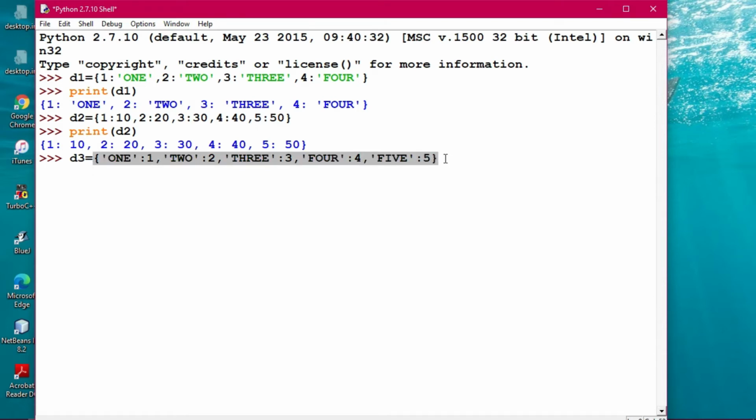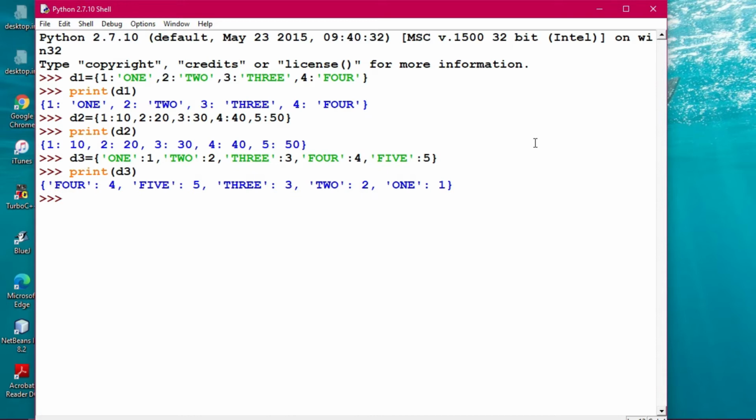Now you see, here one was numeric and one was a string value, and here first a string, then the numeric has come. Let's see how the dictionary gives it to us. Print d3. What is happening? You see the dictionary has been created. So dictionaries can be created in these different ways. Key-value pairs can be taken in any combination: numeric and string, numeric and numeric, string and numeric, in this way.